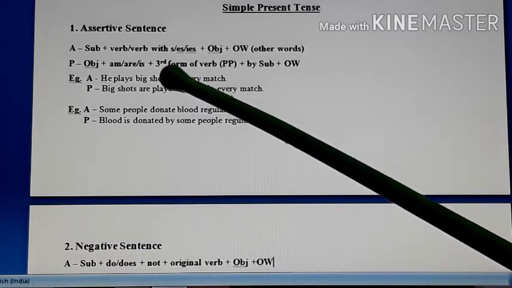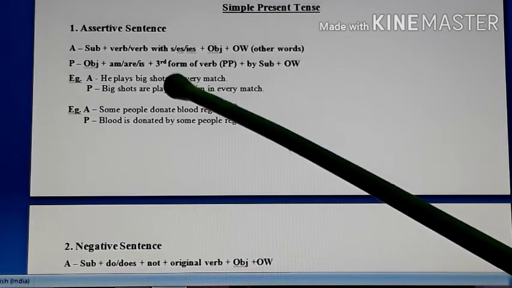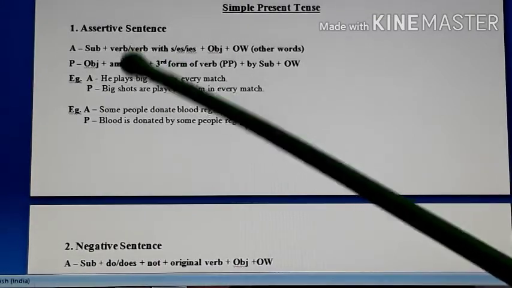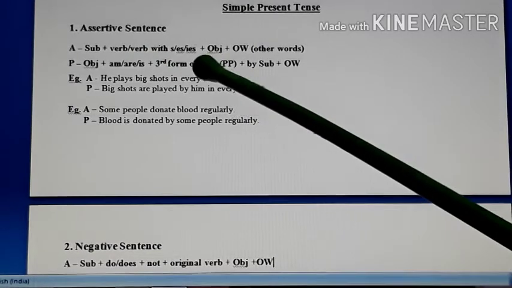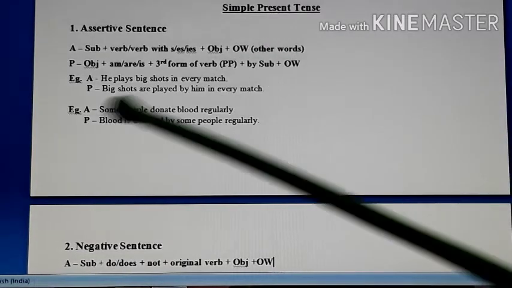But if you say he, then he goes to school. She goes to school. So es is added to the verb go. So here the verb can be original, or the verb can also have s, es or ies. Then the verb is followed by object, and after object there is OW. OW means other words. Okay.